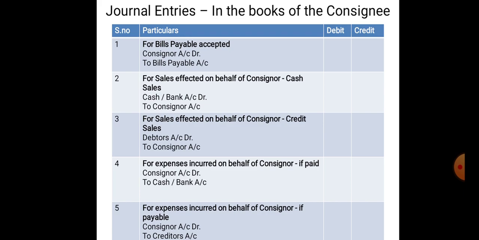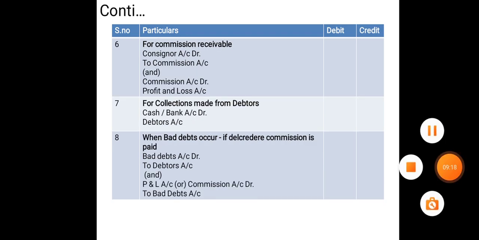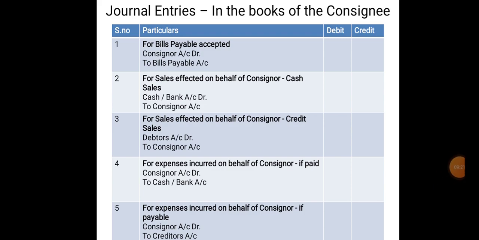that is being advance paid to consignor. Now for sales: when the sales are effected on behalf of consignor, if cash sales have been made, then cash or bank account debtor to consignor account. Being consignment goods sold for cash, this would be the entry, that is cash or bank account debtor to consignor account.